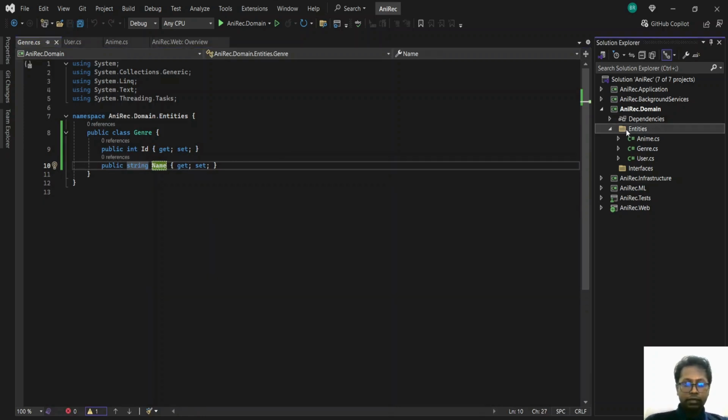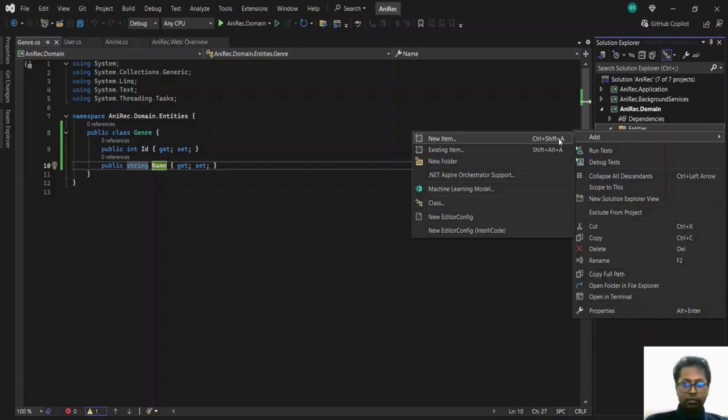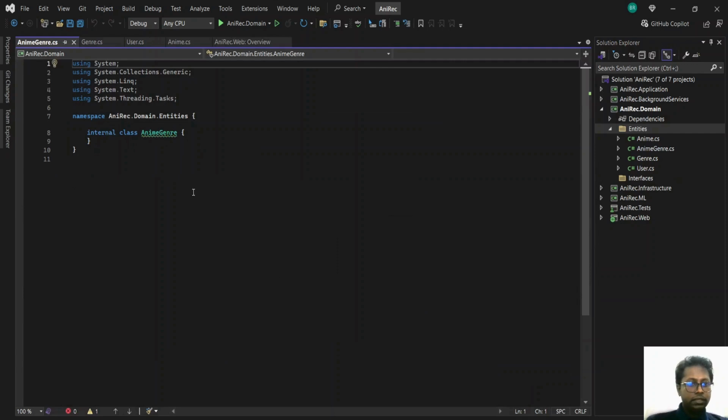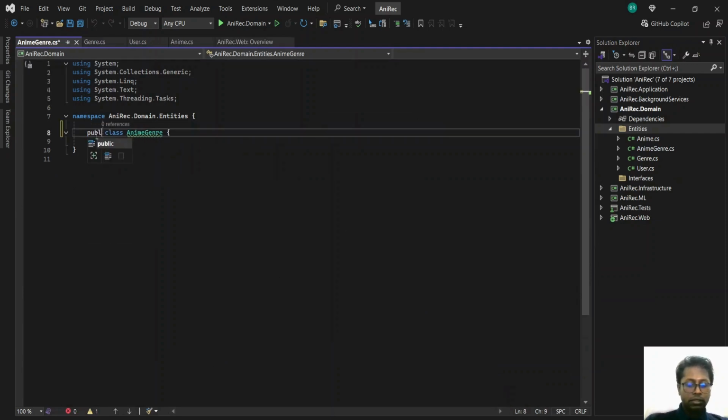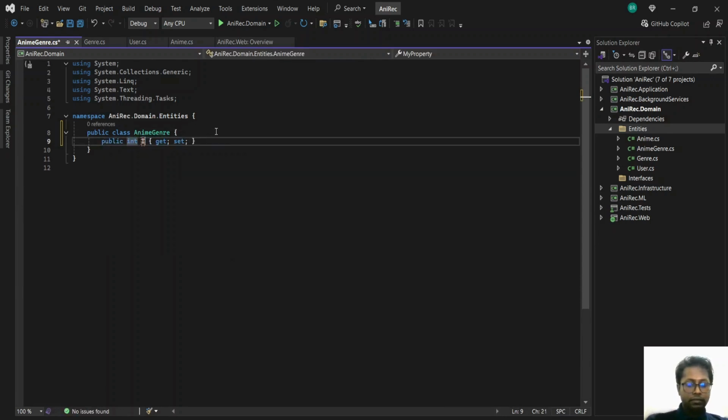Each anime will have multiple genres. Like if you take for example Naruto, it will have action, history, a little bit of sci-fi as well. So we'll call this AnimeGenre because it's a combination of both. In order to uniquely reference this anime genre, we'll add an ID field to this as well.